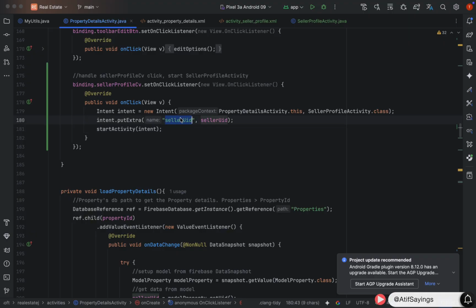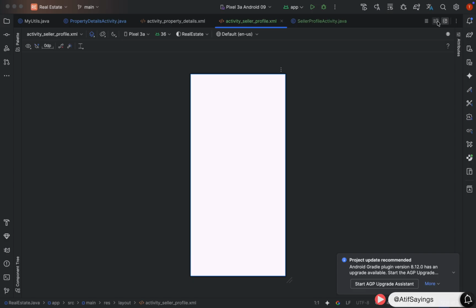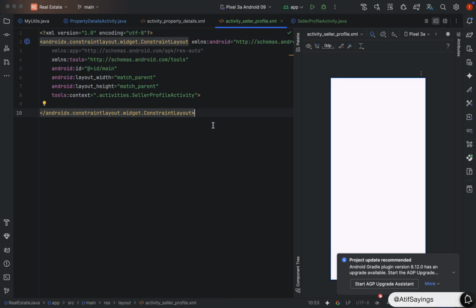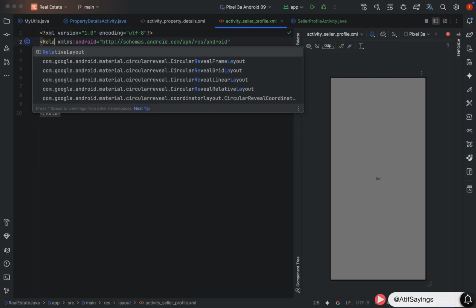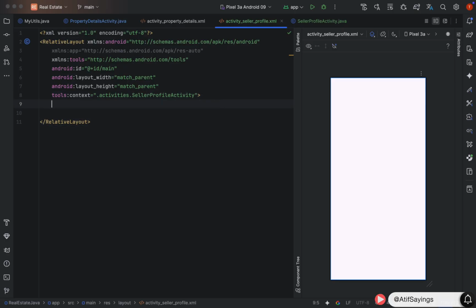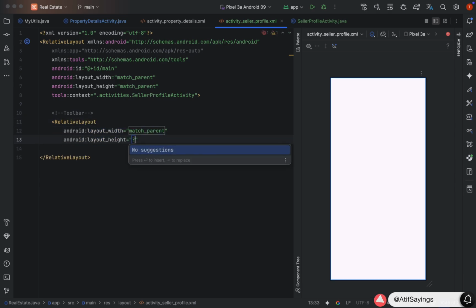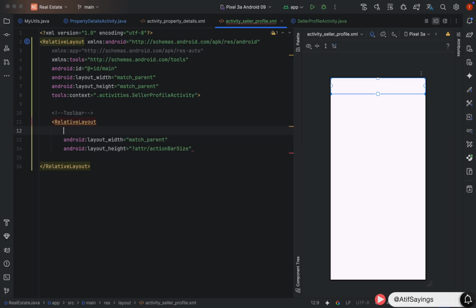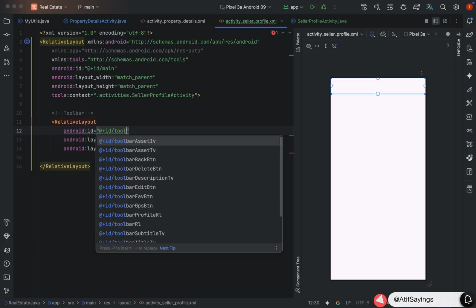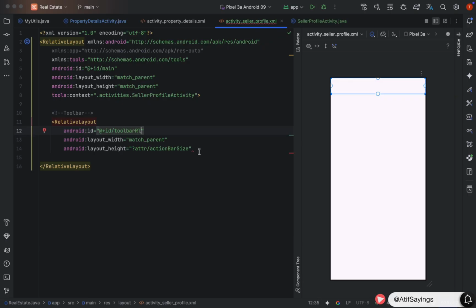Okay, now open the seller profile activity's layout file, that is activity seller profile.xml file. Replace the constraint layout with relative layout. Inside that relative layout, we will create another relative layout to create a custom toolbar. Relative layout width will be match parent and height will be question mark attribute action bar size. This will set the height of this relative layout same as the height of action bar. ID of this toolbar will be toolbar relative layout.